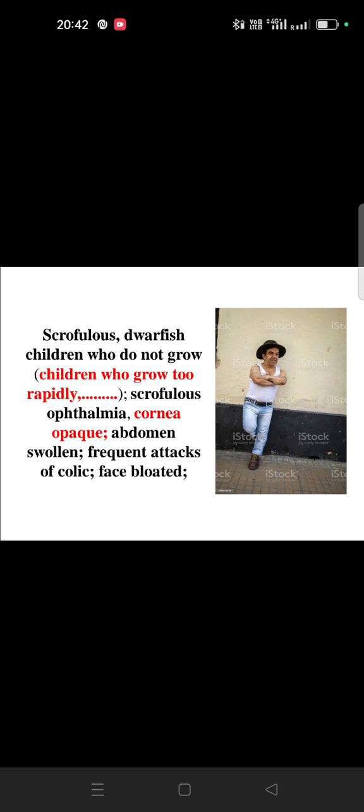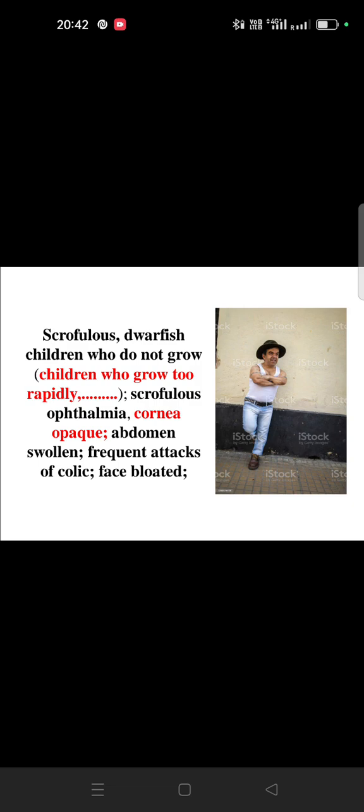That is frequent colic. And face bloated. Why will the face be bloated? Why does the face become puffy? Because a patient might be suffering from protein deficiency, malnutrition, like you said, marasmus and kwashiorkor. So if there is protein energy malnutrition, what will happen? The face will become puffy, the face will become bloated. Okay.